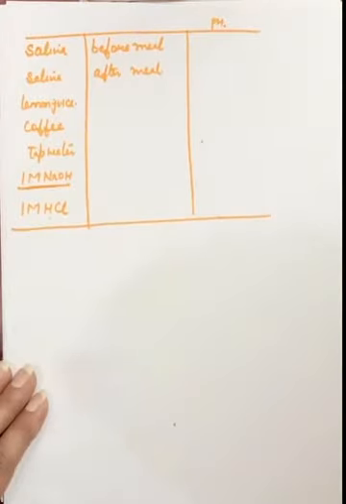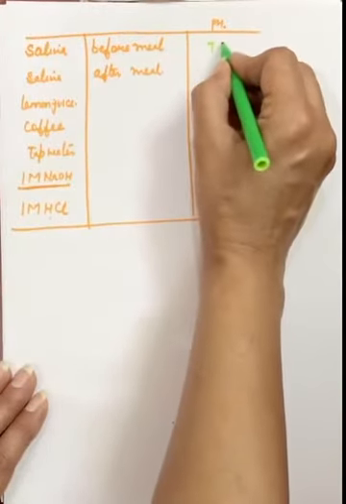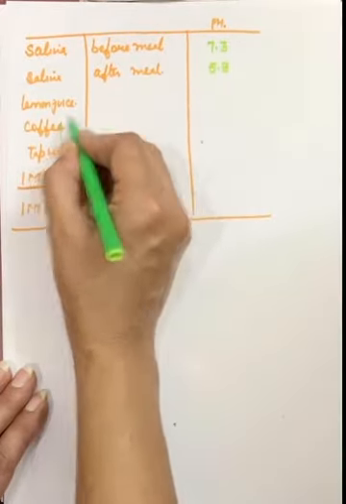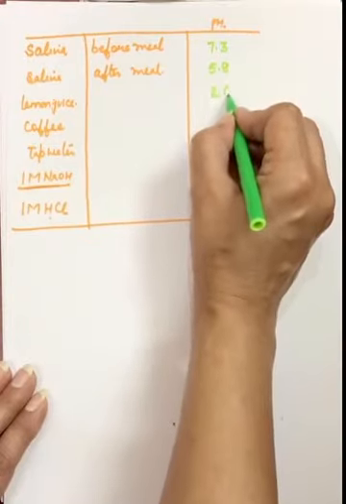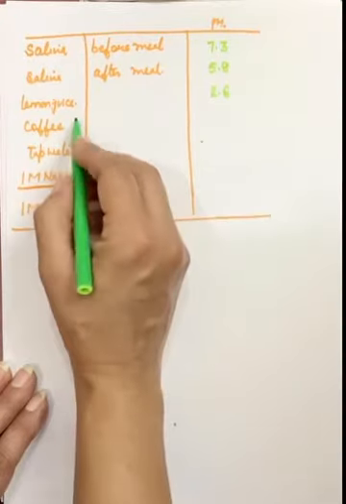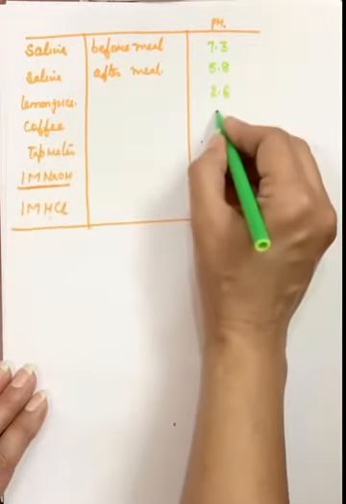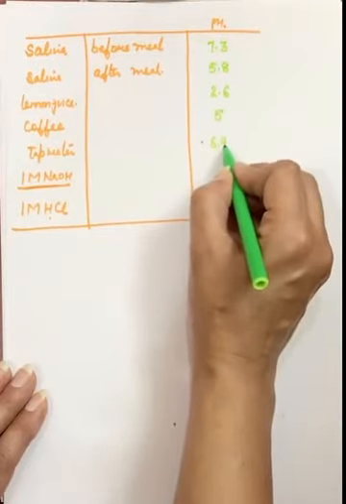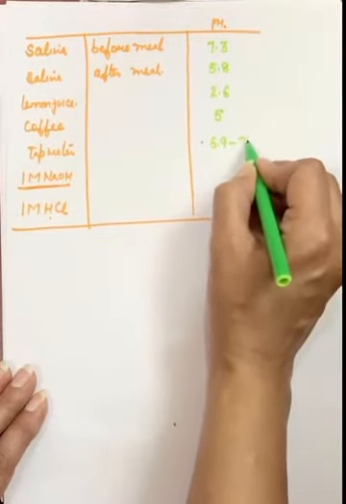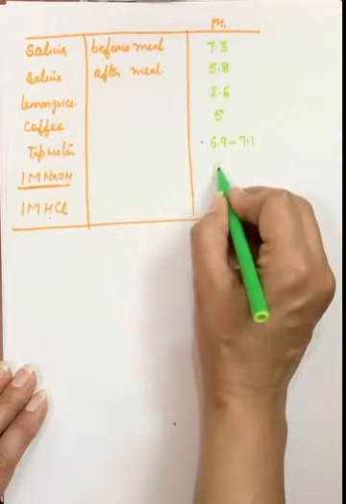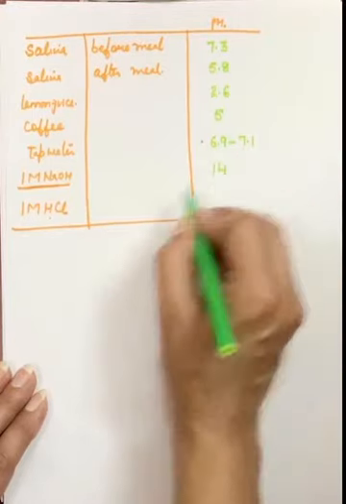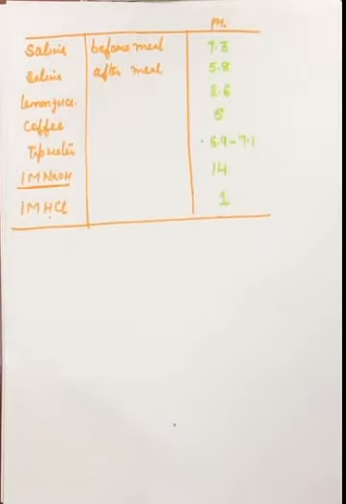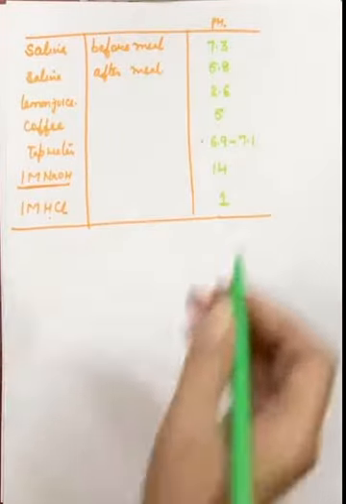And the pH values of these are: saliva before meal is 7.3, after meal is 5.8. Lemon juice is acidic, so its pH will be less than this one. Then after the lemon juice, it is coffee. Coffee is also acidic. Its pH is 5. Tap water has some salts in it. Its pH is 6.9 to 7.1. And this is the strongest of all bases with a pH 14. Strongest of all acids, the pH of this is 1. And remember, these pH values are approximate values.